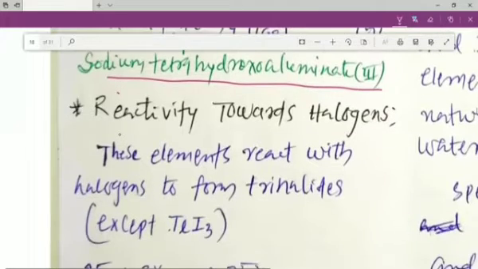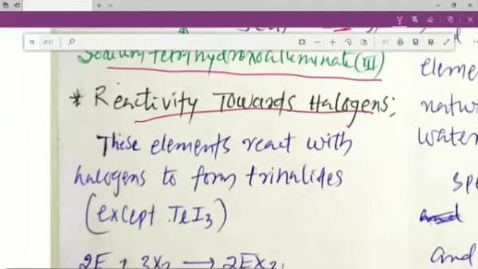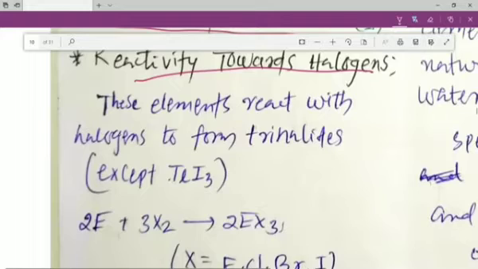Now, my dear students, we want to study the reactivity towards halogen. Now, can you see the screen, my dear students? I am moving it. Yes, sir. Okay, that's great. So now we'll study the reactivity towards halogen.